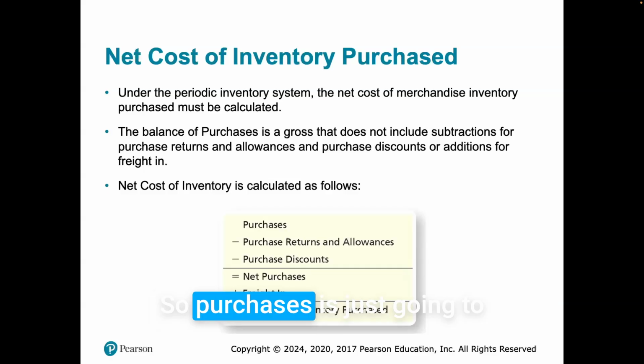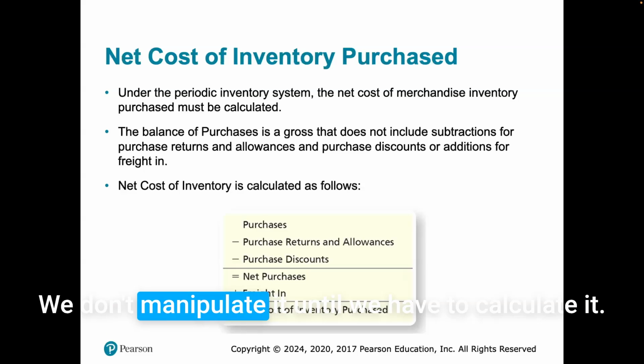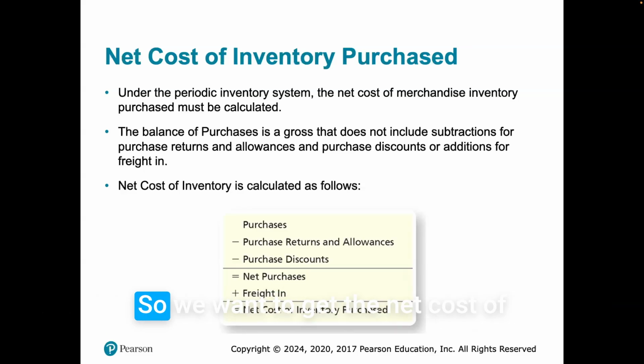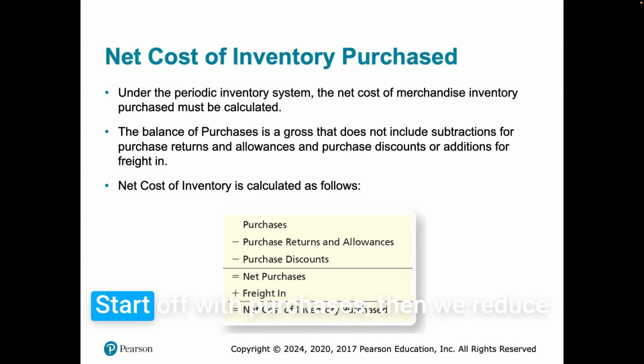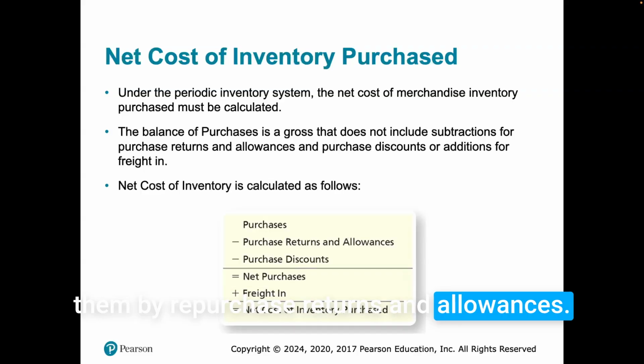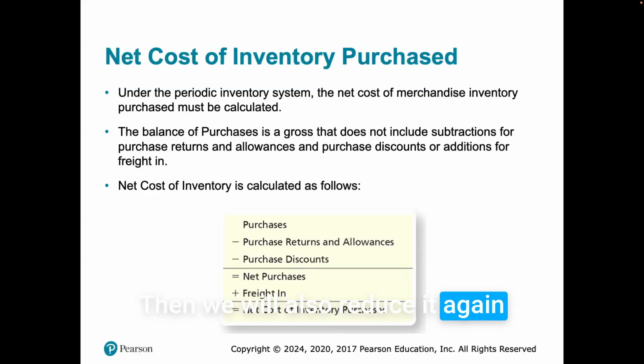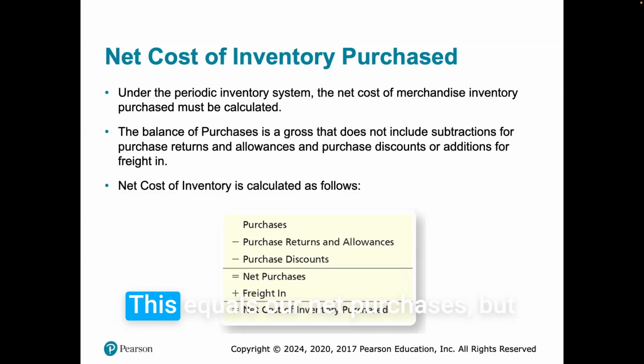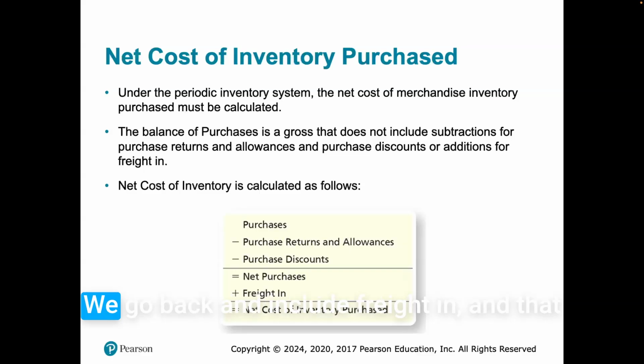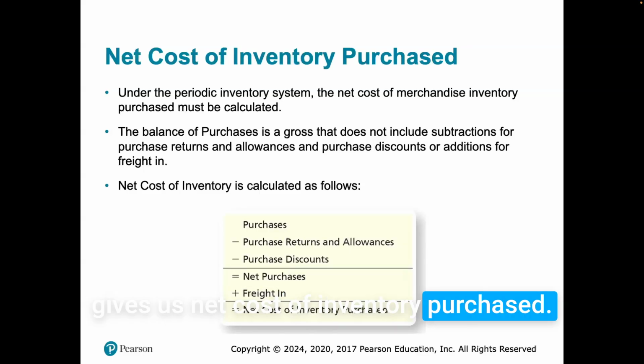So purchases is just going to be kept as a gross account. We don't manipulate it until we have to calculate it. So we want to get the net cost of inventories calculated as follows. Start off with purchases, then we reduce them by purchase returns and allowances. Then we will also reduce it again through purchase discounts. This equals our net purchases, but then we have to include freight in. We go back and include freight in, and that gives us net cost of inventory purchased.